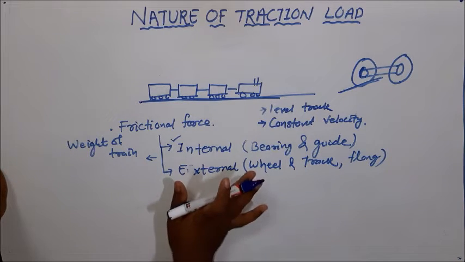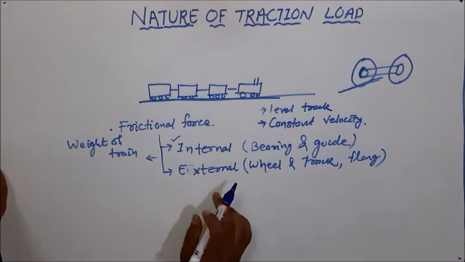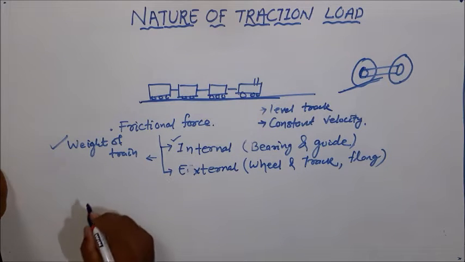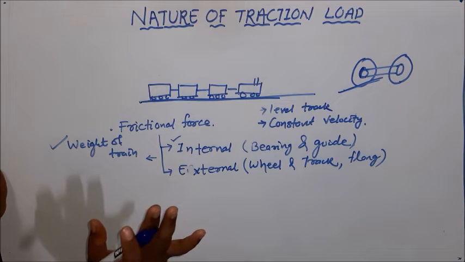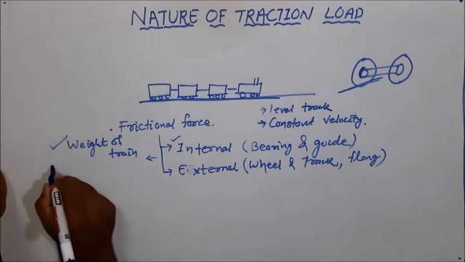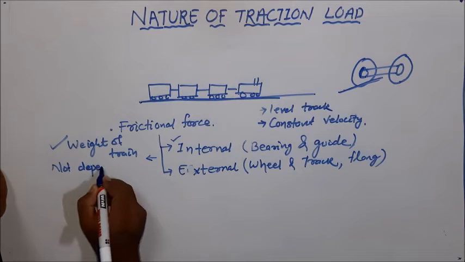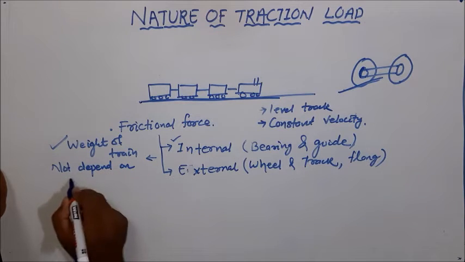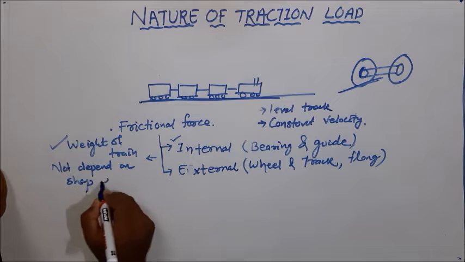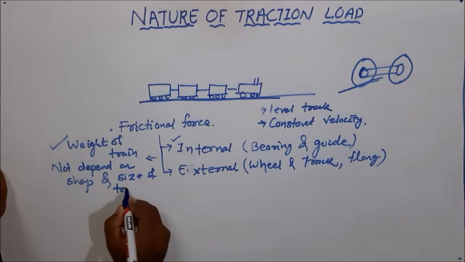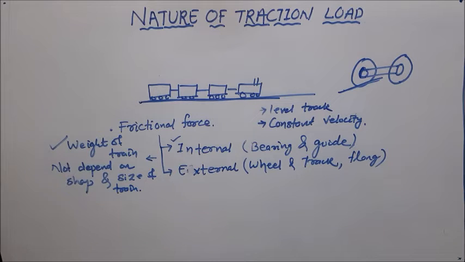So the internal friction and external friction depend upon the weight of the train, but they never depend upon the shape and size of the train.